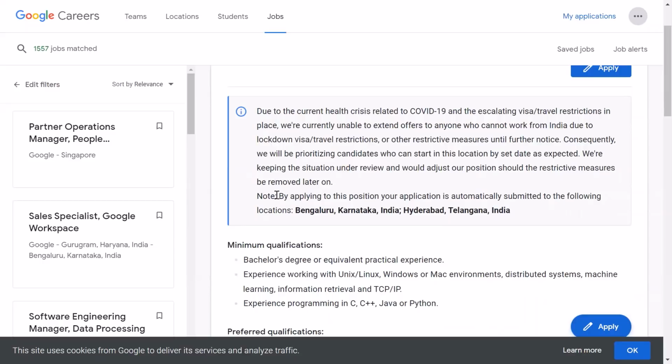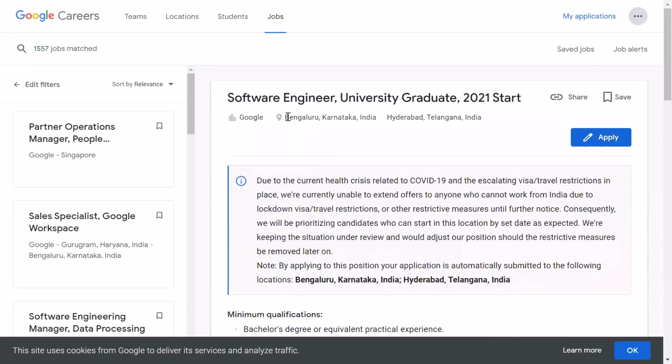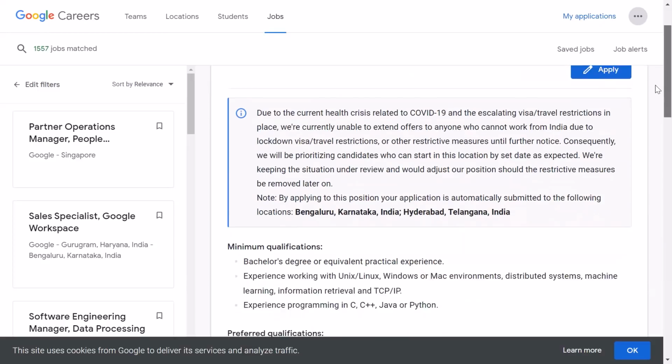Okay. Then there is a special note that by applying to this position, your application is automatically submitted to the following locations. So yes, as it was written here also. If you apply here, your application would be shared with maybe the HRs of the Google office at these locations in Bangalore and Hyderabad. Okay.